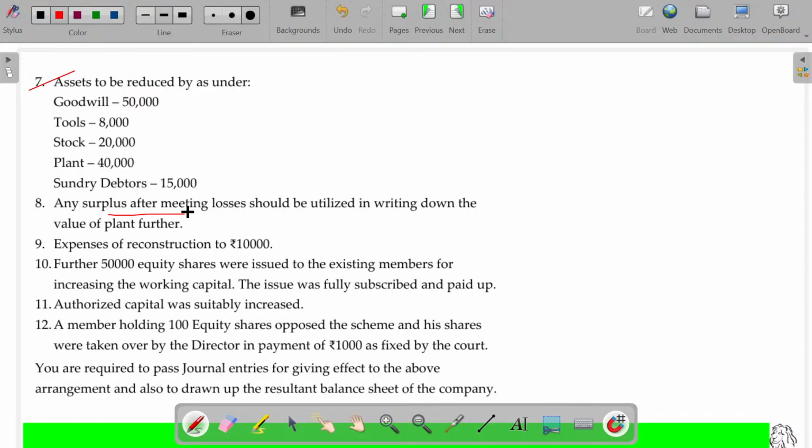8th one, any surplus after meeting the losses should be utilized in writing down the plant further. So if there is any surplus available, that surplus capital reduction can be used for writing the plant further. 9th one being expenses on reconstruction. Capital reduction account debit to bank for the expenses. The value being 10,000.